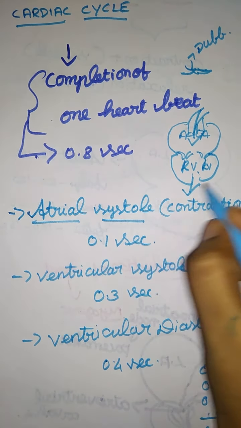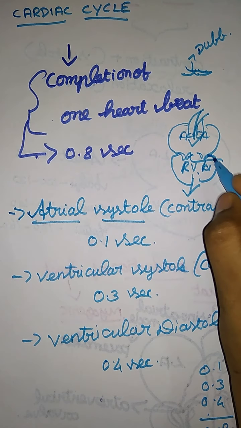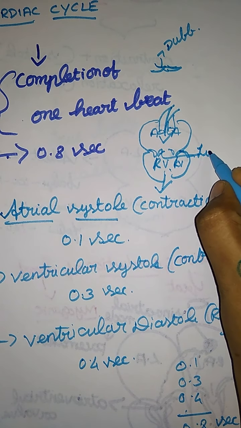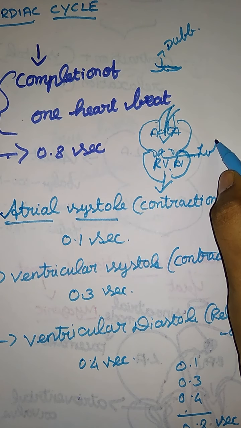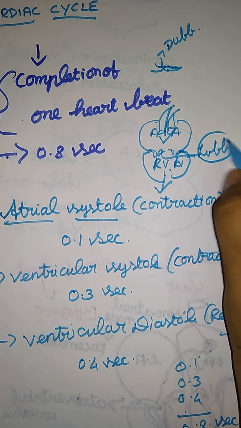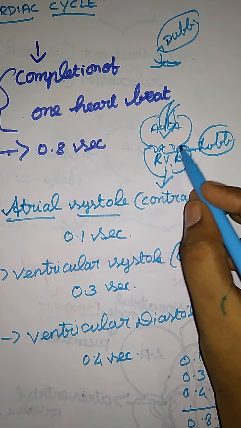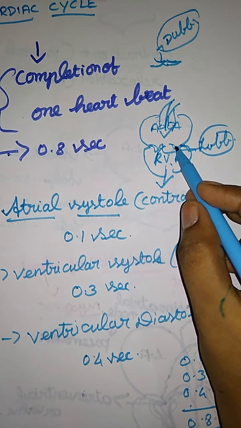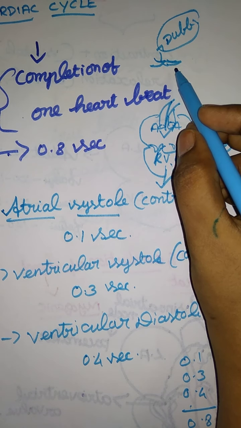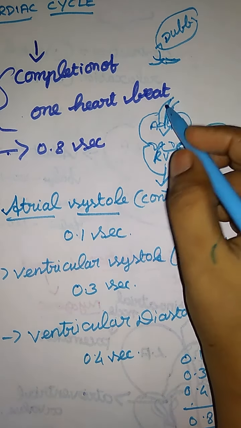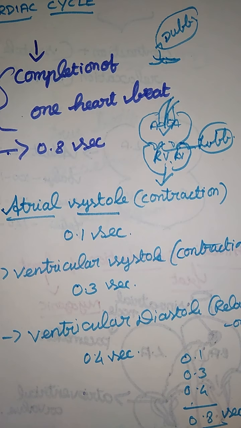The tricuspid and bicuspid valves are involved in producing the lub. So this is the first sound and this is the second sound. The first is responsible for the two valves, tricuspid and bicuspid, and the second for the semilunar valves. So that's it for the heart sound. Let's move on to the next one, blood pressure.